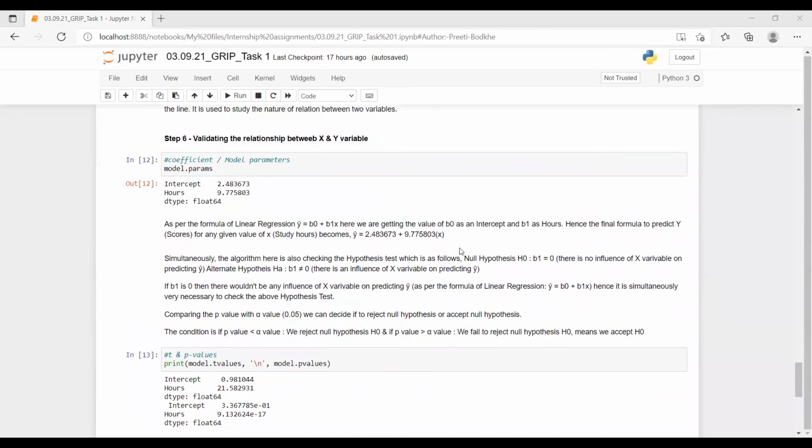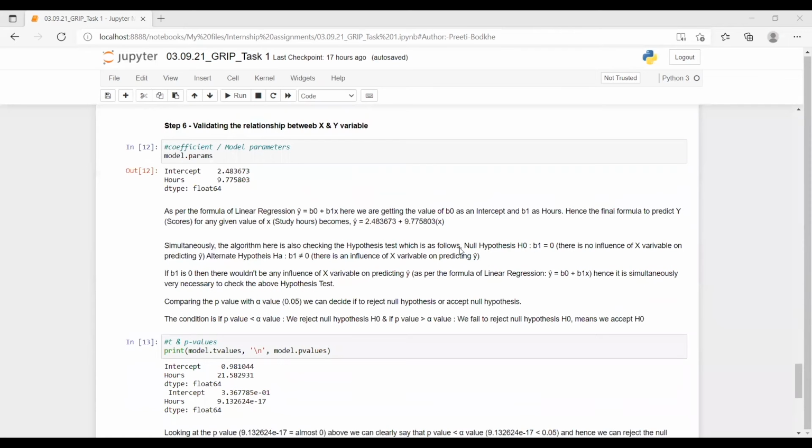Now, let's validate the relationship between x and y variable. So we have printed here the coefficients, or you can say model parameters, which is intercept of the models. And the value of intercept is coming 2.483673, and hours, this value is nothing but the beta 1 value, is coming 9.775803.